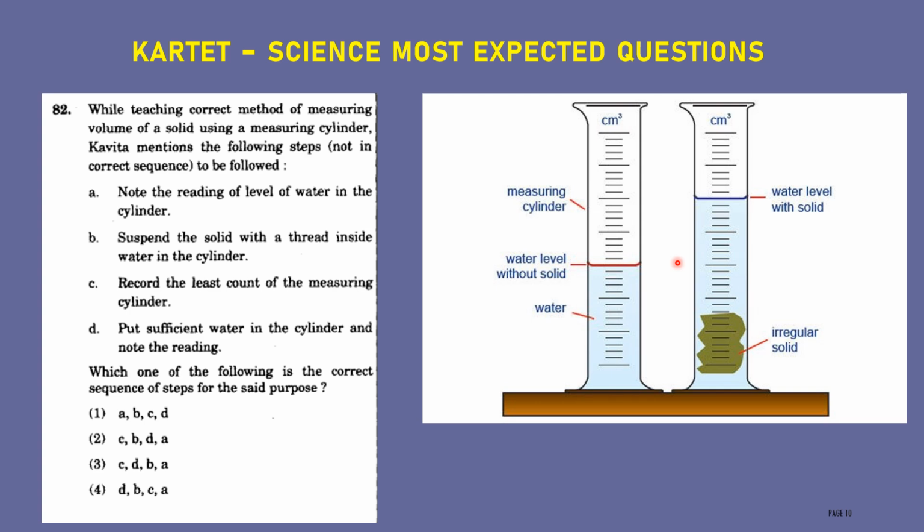Later you can calculate. Here the correct option for this question is CDBA, option 3. First, record the least count of the measuring cylinder, that is the first one. Next is D, put a sufficient amount of water in the cylinder and note the reading. Then B, suspend the solid with a thread inside the water in the cylinder. The next one, note the reading of the level of water in the cylinder. That is the correct sequence for measuring the volume of a solid using a measuring cylinder.